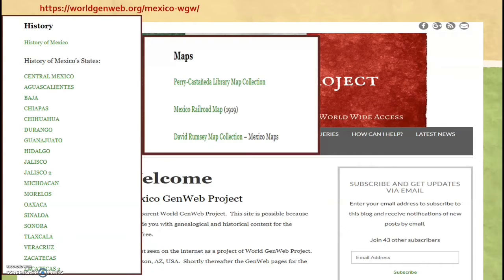It has a section for maps. Now it's going to take you to different links, but it has the Perry Castañeda Library map collection that you can look at, the Mexico Railroad map, and the David Rumsey map collection, especially the Mexico maps.